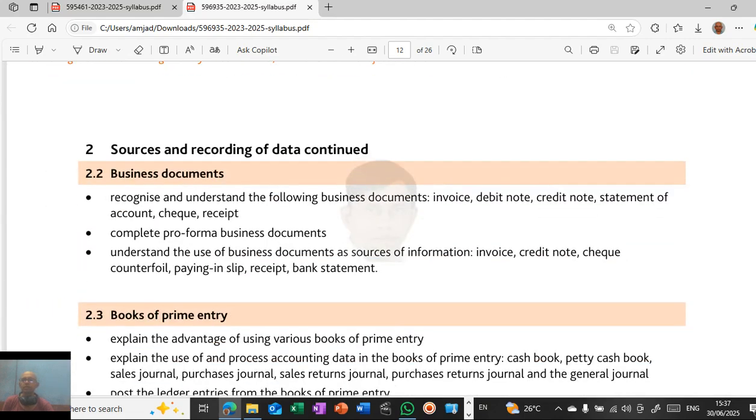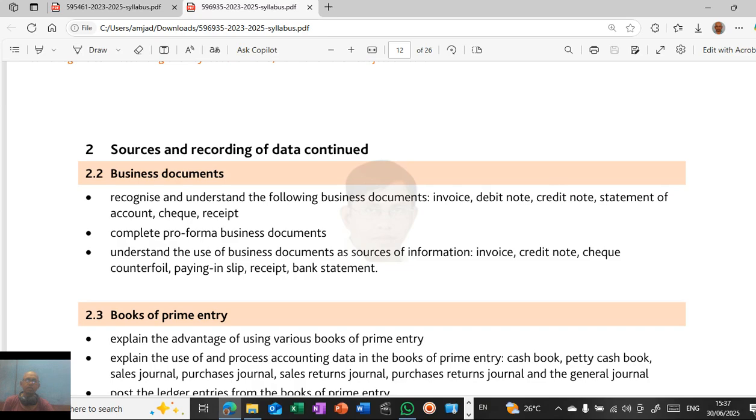Sources and recording of data. Business documents: what are the various business documents, like invoices, debit note, credit note, statement of account, cheque, receipt. All these things we'll discuss. Understand the use of business documents such as invoice, credit note, cheque, paying-in slip, receipt, bank statement, all these things.